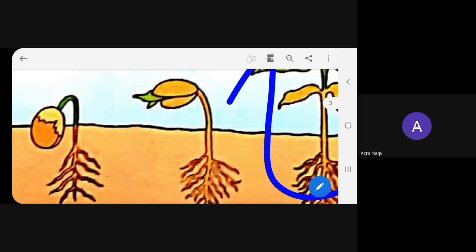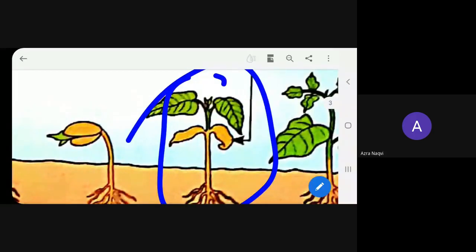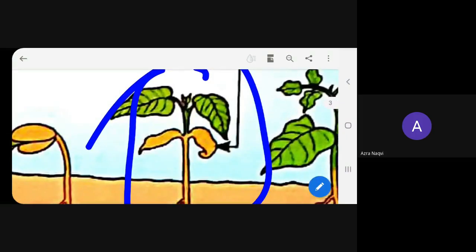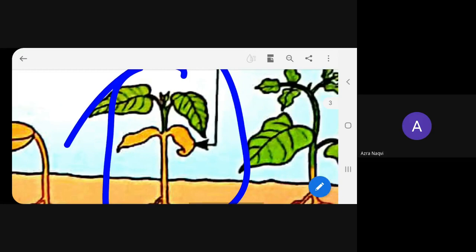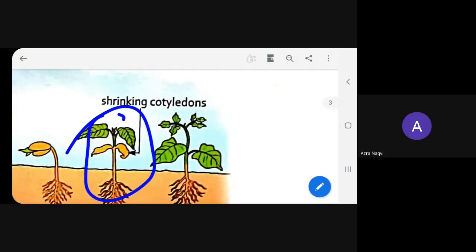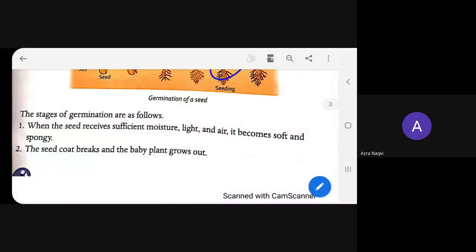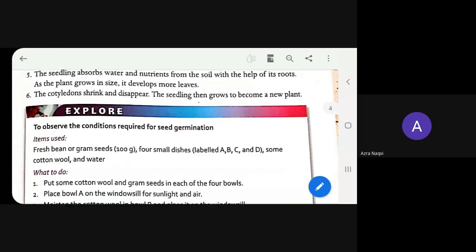Then the cotyledons will shrink and disappear, and the plant gets more leaves. With more leaves it will develop more because it will start making more food with the help of photosynthesis. All these things we have learned in the stages of germination.